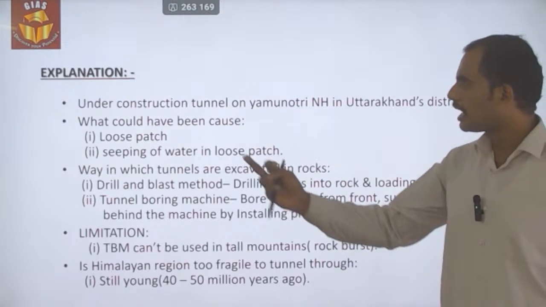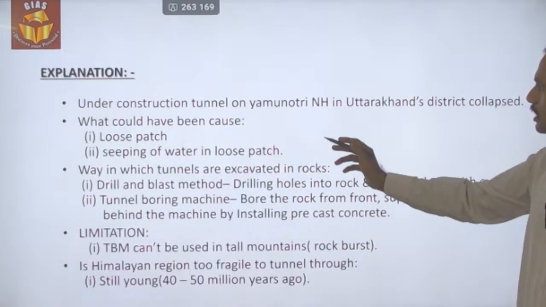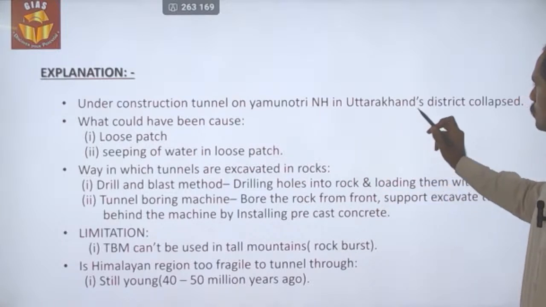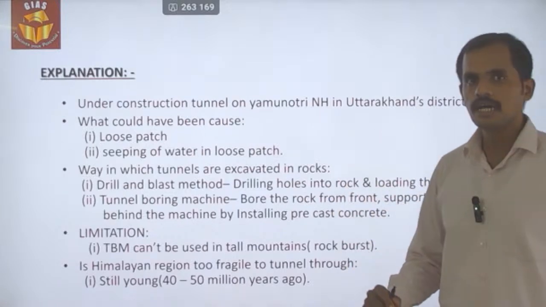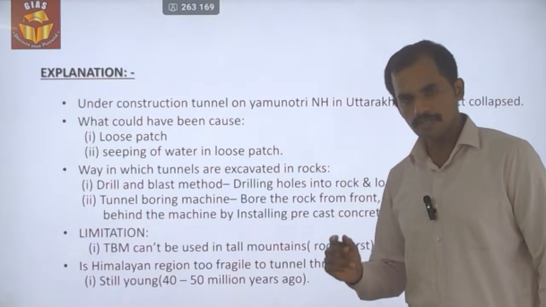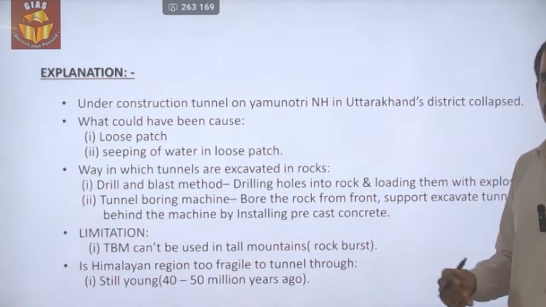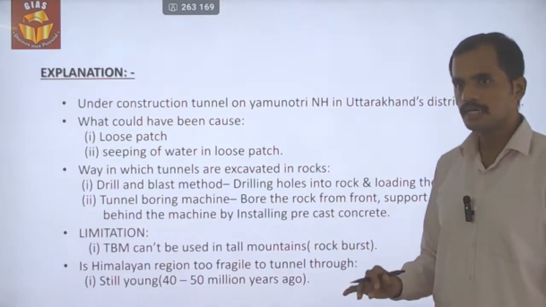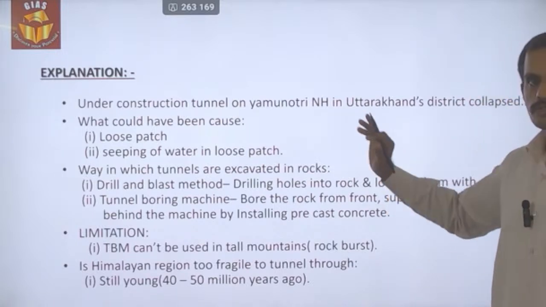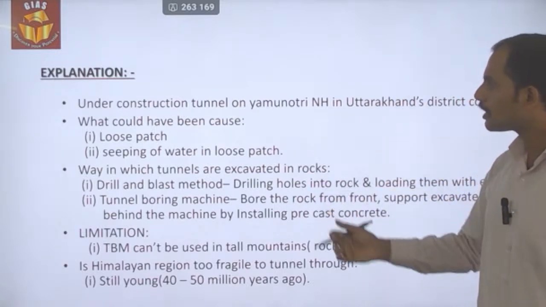Okay, so the under construction tunnel on Yamunotri National Highway in Uttarakhand's district has collapsed, and right now 40 persons have got stuck in the collapsed tunnel. This is the unofficial report according to the paper. So what could have been the cause?